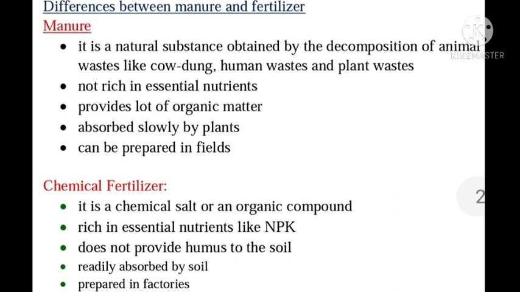Now next point, a manure provides a lot of organic matter and fertilizer does not provide any organic matter or humus to the soil. Next point, a manure is absorbed slowly by the plant because it is not soluble in water. Fertilizer is soluble in water, so it is readily absorbed by the plants. Last point, manure can be prepared in the fields and fertilizers are prepared in factories. I hope it is clear to everyone.